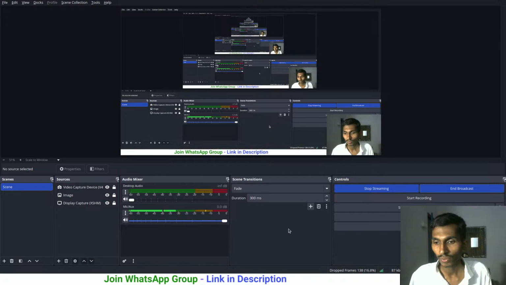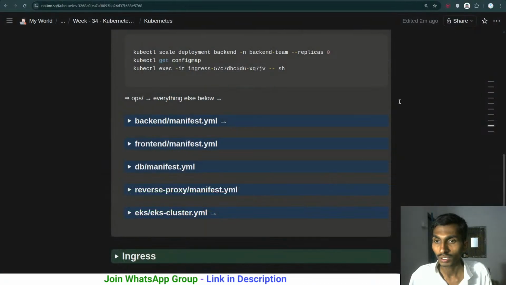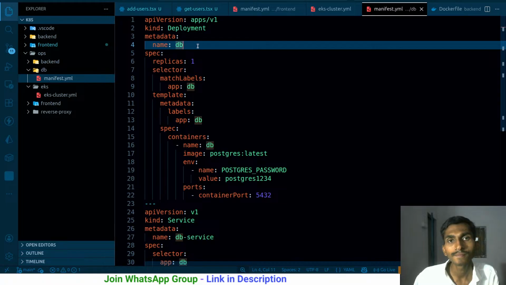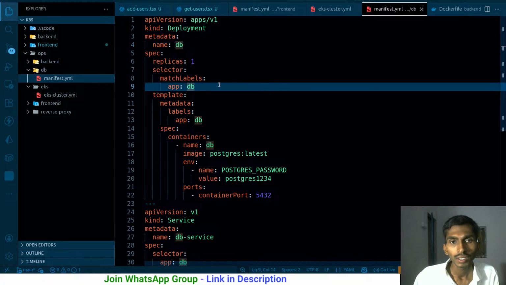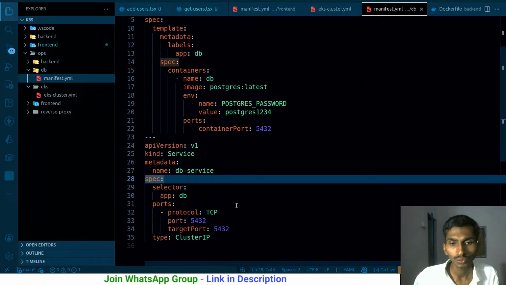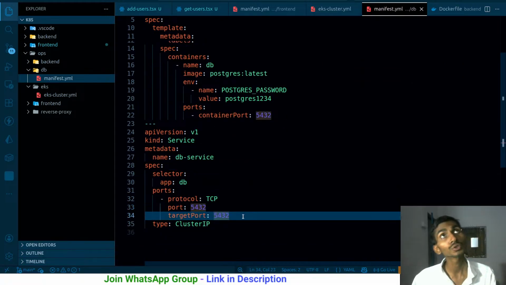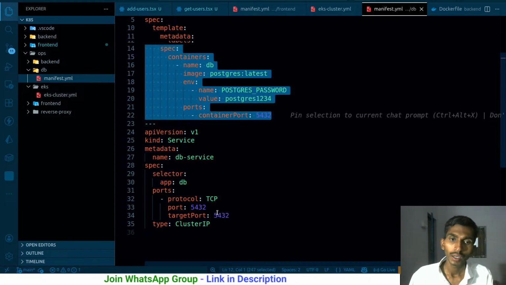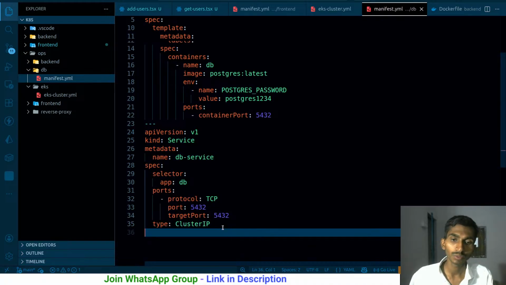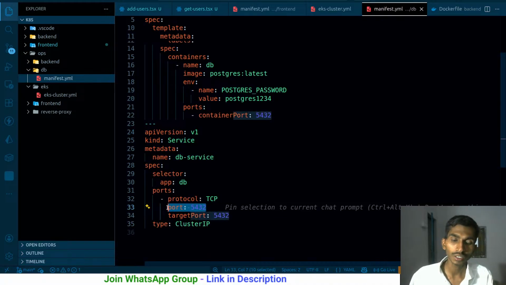As for this network, I'm definitely going to be facing it again and again, so hopefully it's going to be working. Or probably I'm creating this, and because of this, I'm facing this issue. No. Deployment name is DB, that's okay. Then this is the label that it has, appdb, DB service, that is okay, TCP 5432. So the database is running on 5432, and the service that it is being exposed with is the cluster IP, and it is being exposed internally, and the service itself is running on 5432.